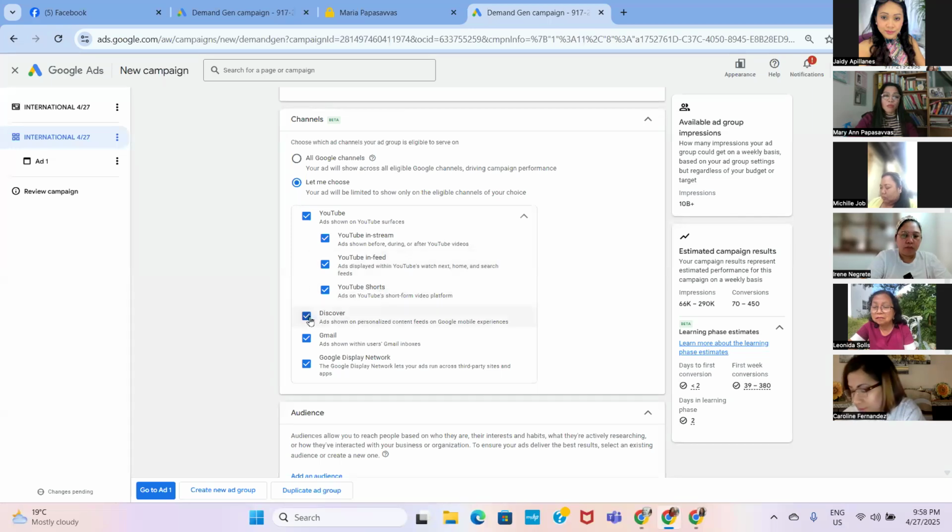So let's remove the Discover, the Gmail, and the display ads. Because you see the platform, 1, 2, 3, 4, right? But we focus only on YouTube, so we will tick the let me choose, untick the Discover, Gmail, and Google display ads, and focus only on the YouTube. Okay? So we're done with that.